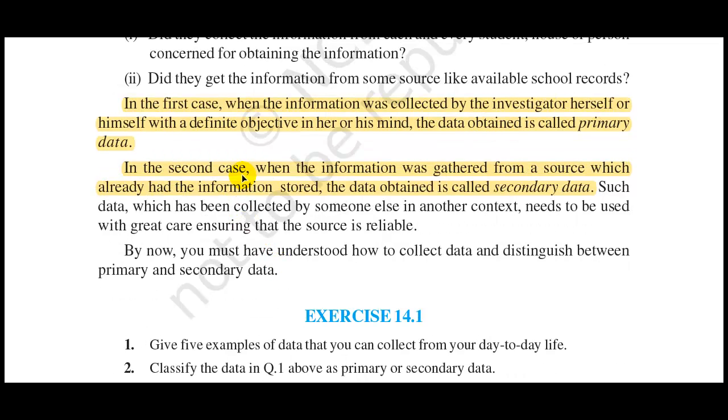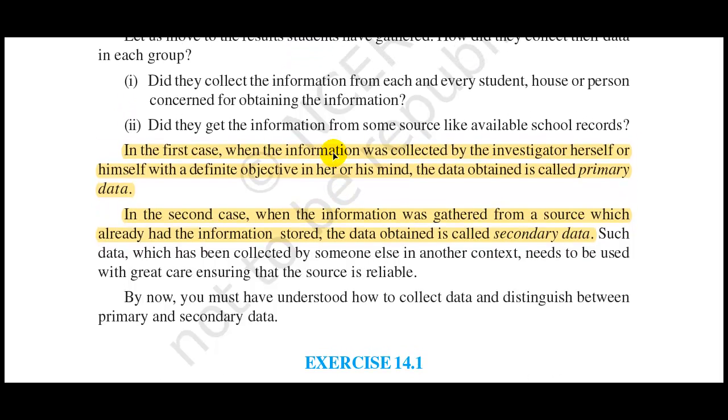So this is about the types of data. You will come across primary data and secondary data. What are primary data? When the information was collected by the investigator himself or herself with a definite objective in mind, the data obtained is called primary data. And when the information was gathered from a source which already had the information stored, the data obtained is called the secondary data.